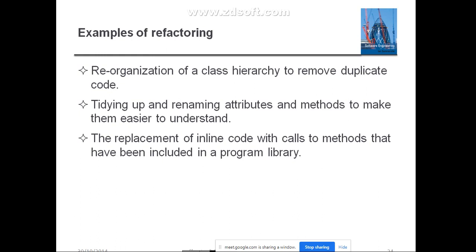Inheritance, have you studied all these things, right? To improve the code, they can reorganize the class hierarchy, and by using such techniques they can remove the duplicate code. And they tidy up and rename the attributes and the methods to make them easier to understand, right? They are going to give the exact name. By seeing the name of the method only, you will come to know what exactly that particular function is doing. So it is easier to understand that particular software, and that is possible by giving such names, right?